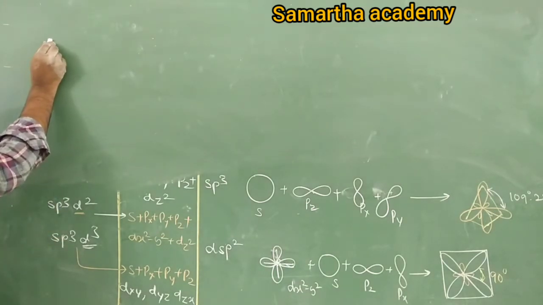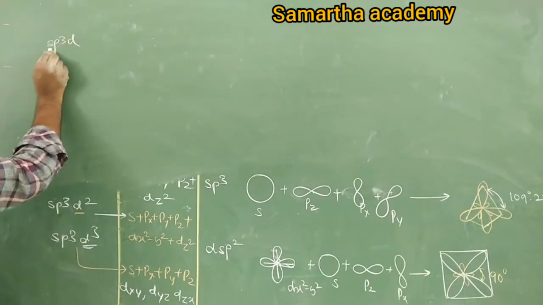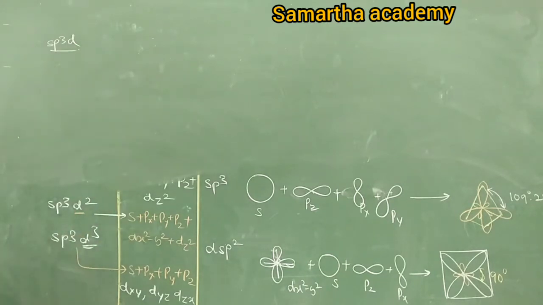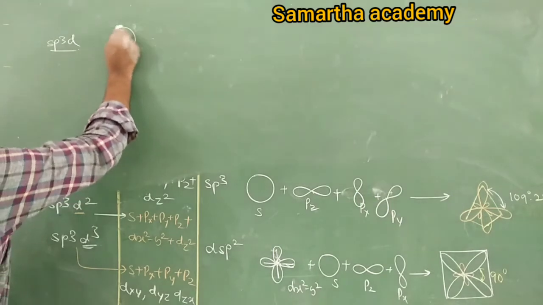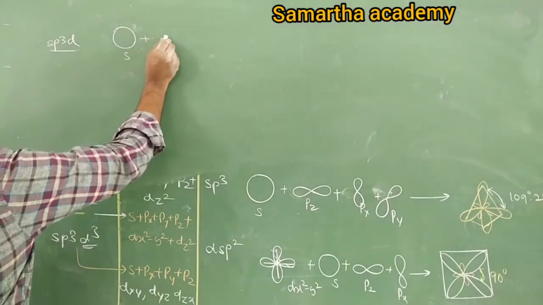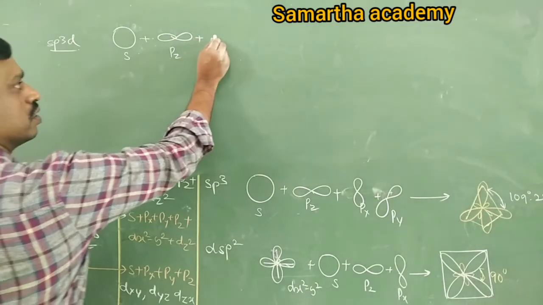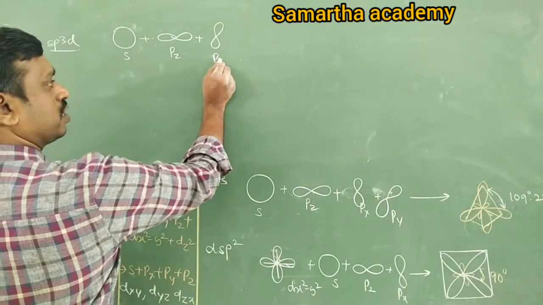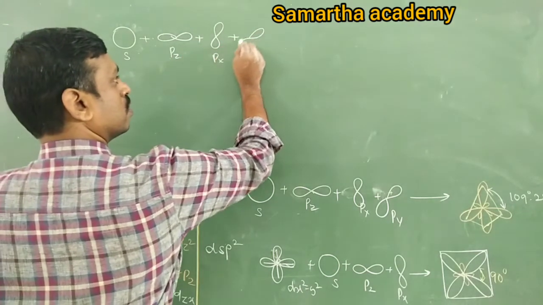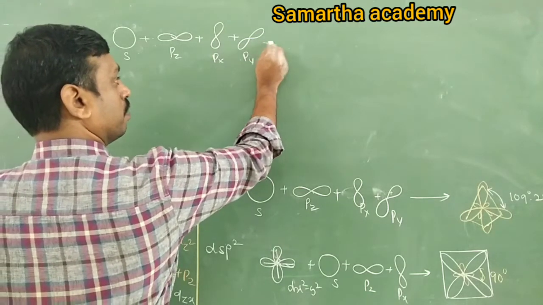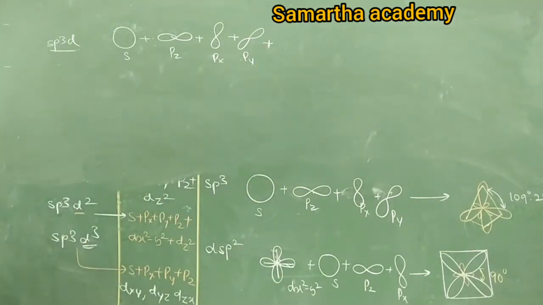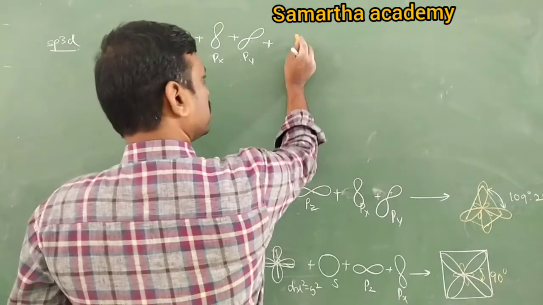Next, sp3d or dsp3. Tell me, in sp3d, there is a process of intermixing of one s orbital, 3 p orbitals: pz, px, py, plus how many d orbitals? 1. Which d orbital? dz square. Do you remember what is the shape of the dz square orbital?